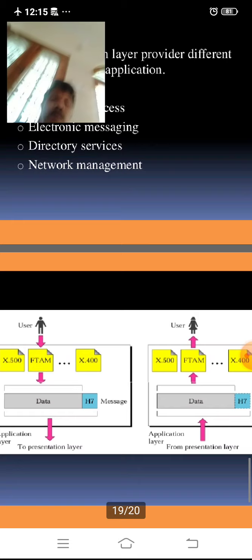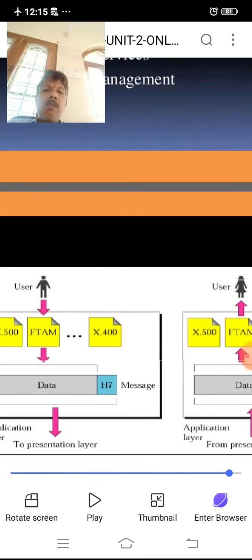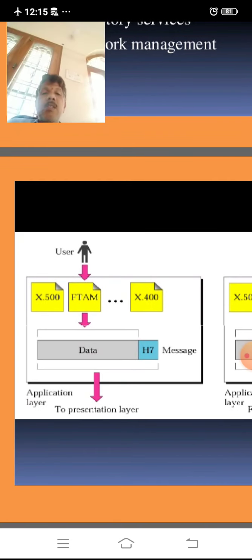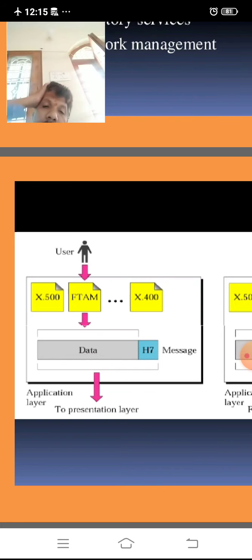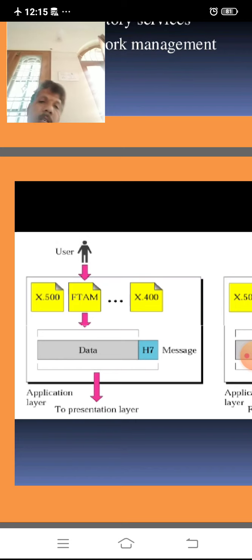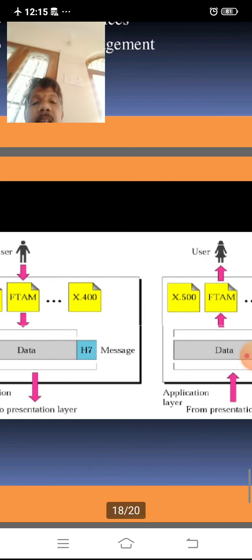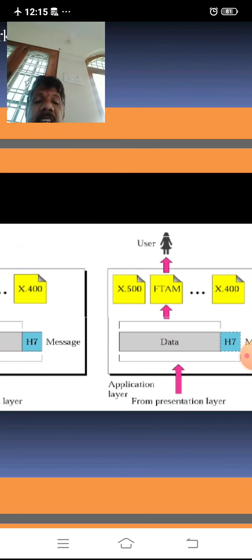Here the examples are there. This is the user at one end. Different types of data are there. Such data is processed as a message. The message goes to the presentation layer, session layer, transport layer, network layer, physical layer, and again physical layer, network layer, transport layer, session layer, presentation layer, and application layer.